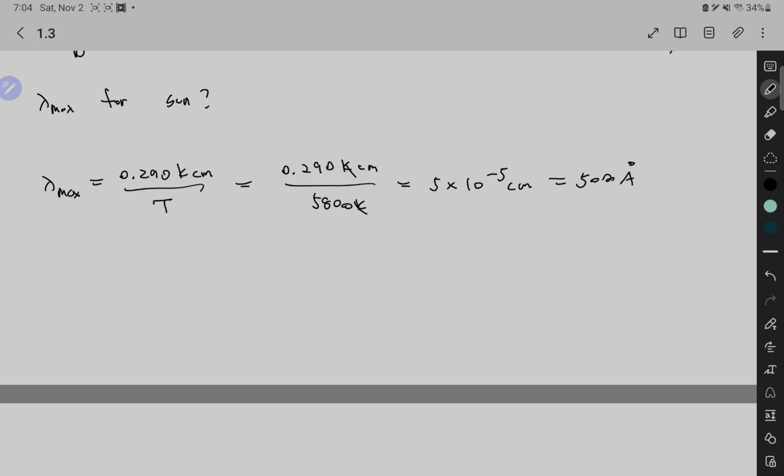So this wavelength lies in the green part of the visible spectrum, right? What this says is that for the Sun, with its surface temperature, its maximum intensity wavelength would be at the green part of the visible spectrum. But since the Sun also emits a lot of blue, yellow, and red light, and our human eye is not equally sensitive to all wavelengths, we incorporate all these colors together and see the Sun as yellow, but the maximum intensity of the wavelength emitted would be at green.